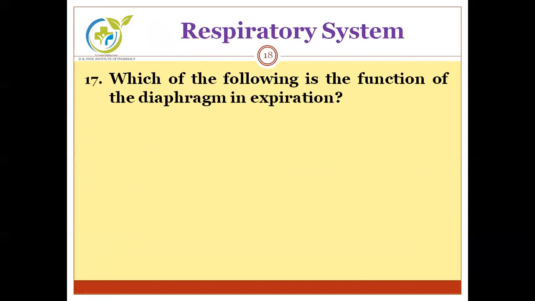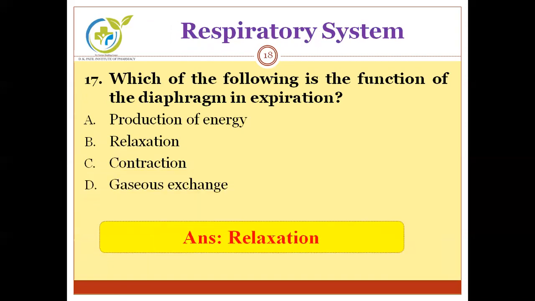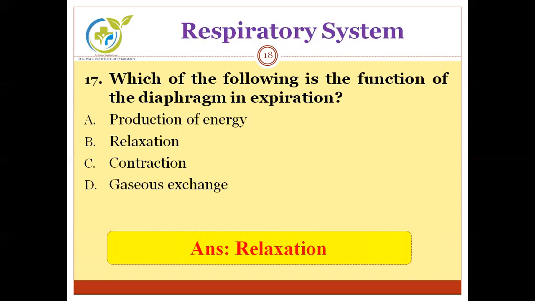Next, which of the following is the function of the diaphragm in expiration? Options are production of energy, relaxation, contraction, gaseous exchange. We have to find out the role of the diaphragm during expiration. We need to exhale. The correct answer is relaxation. During expiration, the diaphragm relaxes and moves in an upward direction, leading to a decrease in the thoracic cavity.